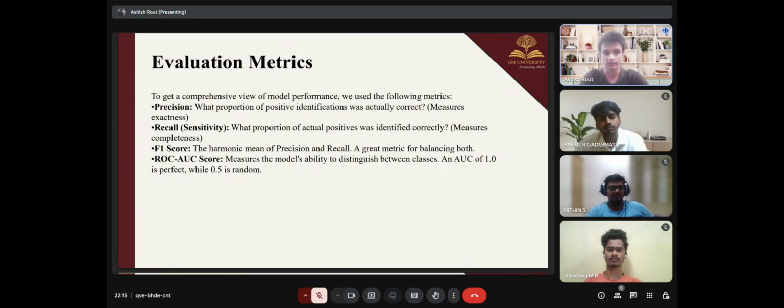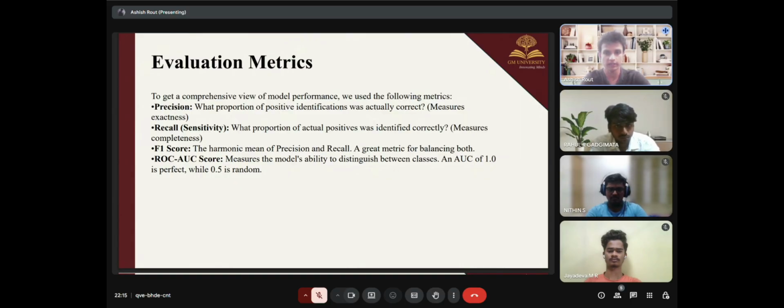Thank you, Jaidev. Now let's come to the evaluation metrics. Here, basically, we are considering four performance measures, namely precision, recall, F1 score, and the ROC AUC score. Here, precision measures how many of the predicted positives were actually correct, and its formula is true positive divided by the sum of true positive and false positive.